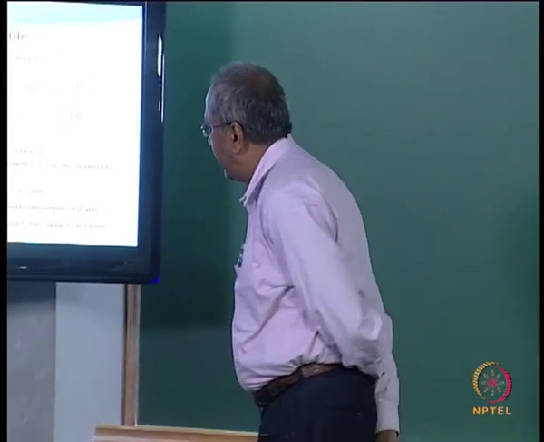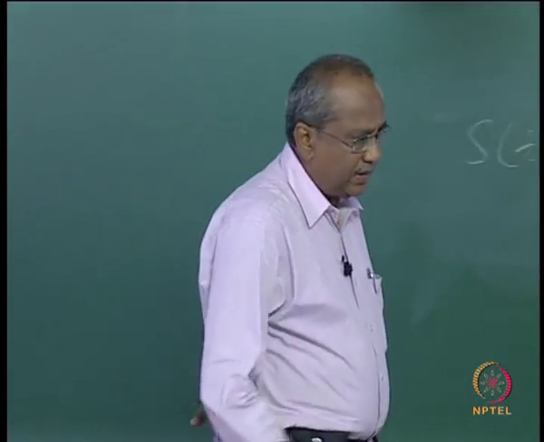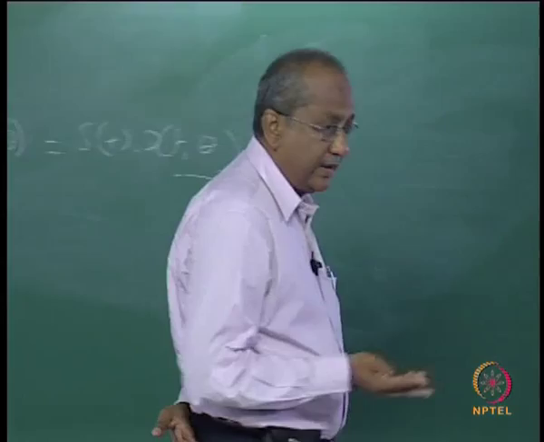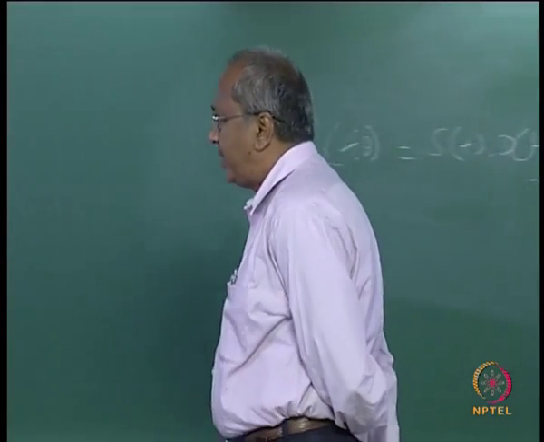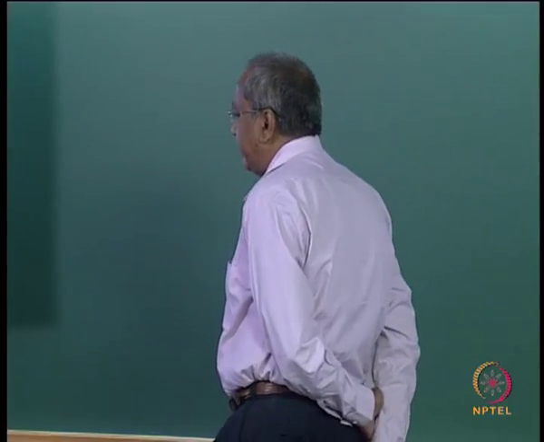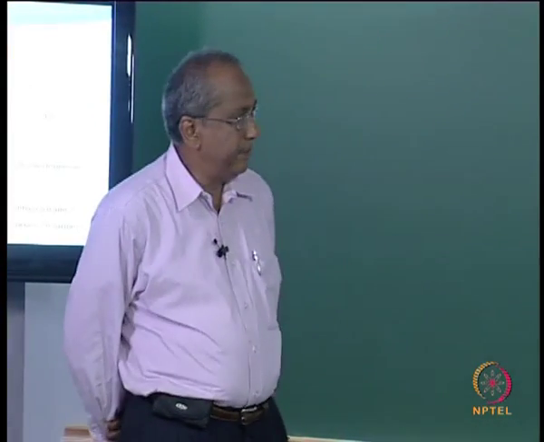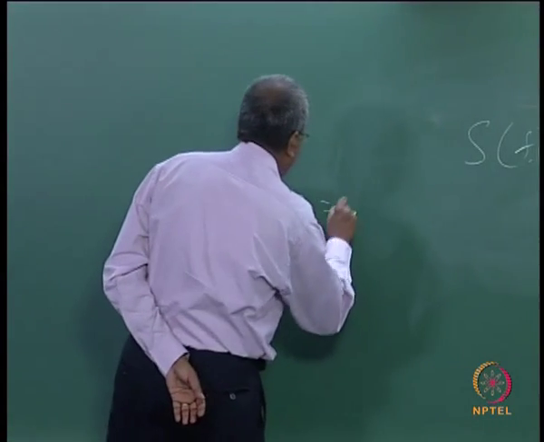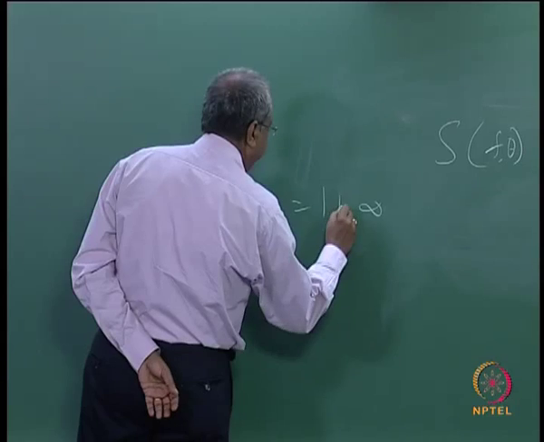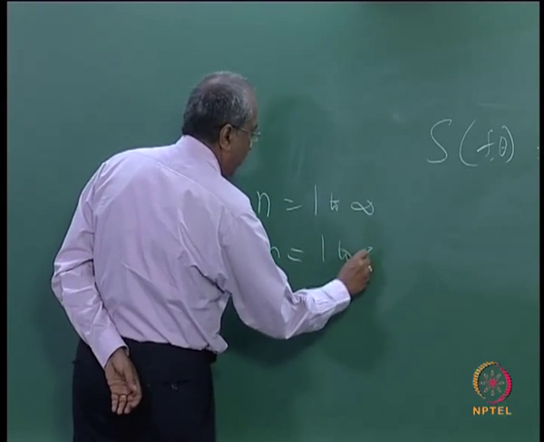There are broadly 2 methods, or more than 2, but broadly classified as single summation model and double summation model. What we are looking at is a double summation model, wherein one is n equal to 1 to infinity, and the next one is m equal to 1 to infinity.